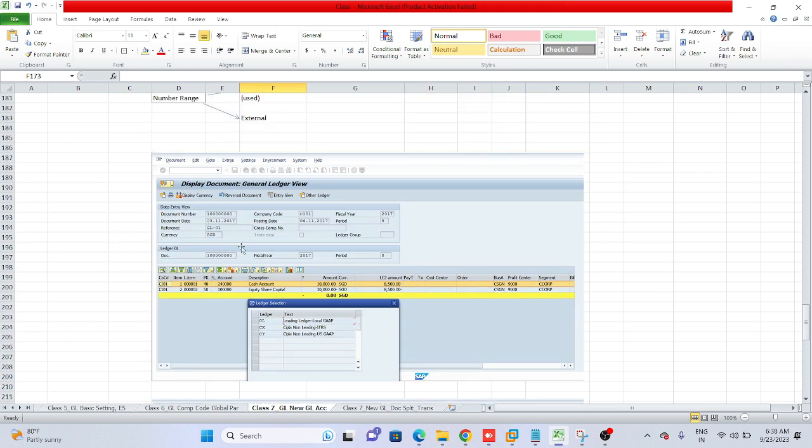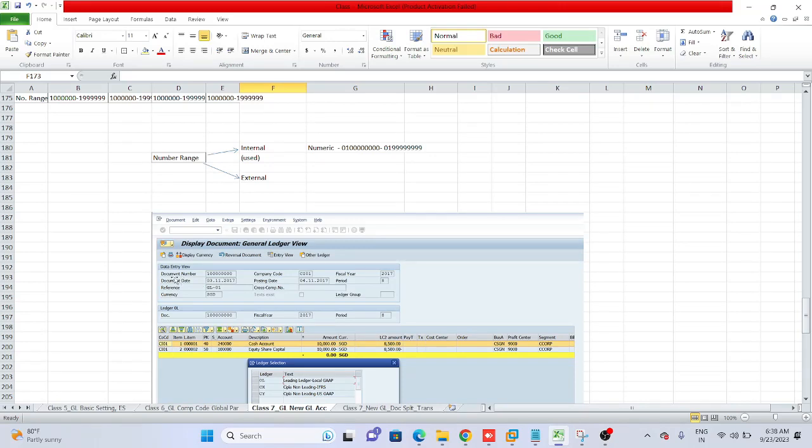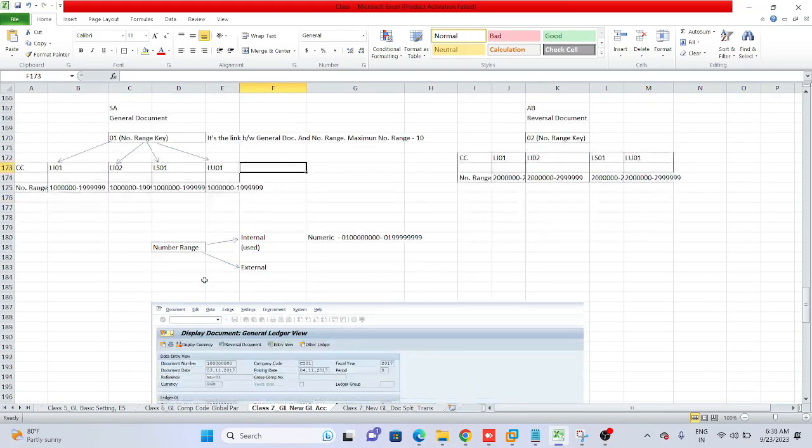See, once a business transaction is posted, it will be saved with the help of the document number. The document number will be created, so this document number we need to define as per our requirement. Then only the document transaction can be posted with that document number. So number range key we need to define.